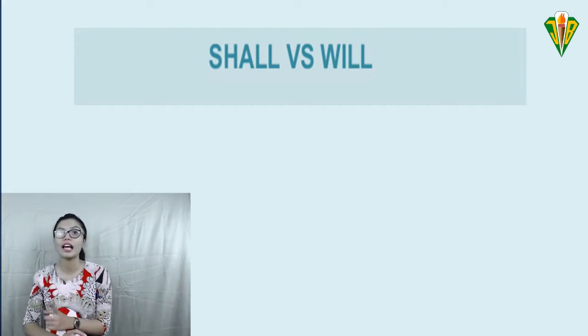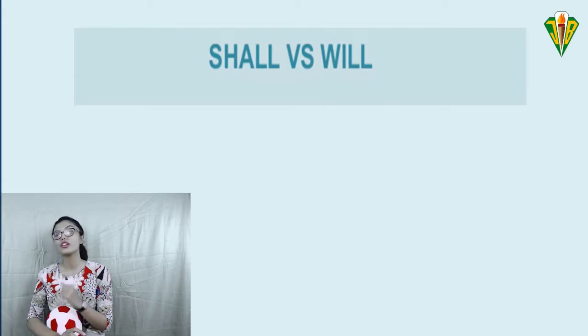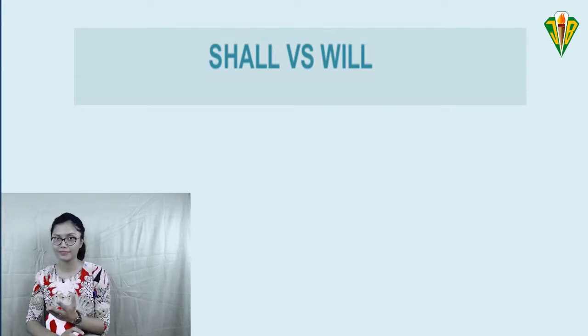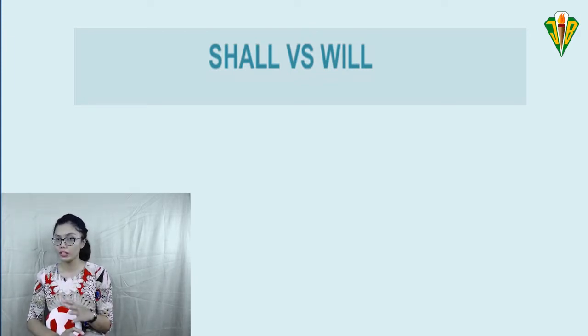So let me recap the words shall and will. First of all, shall is used when we have first person, like I and we, and most of all it is used in questions.